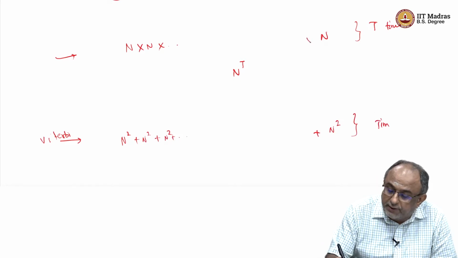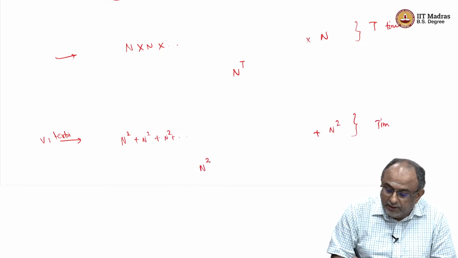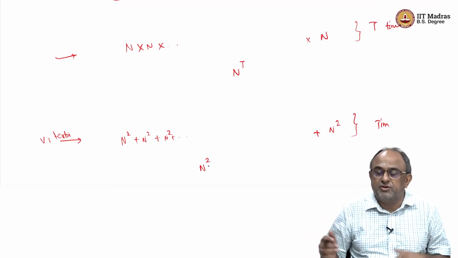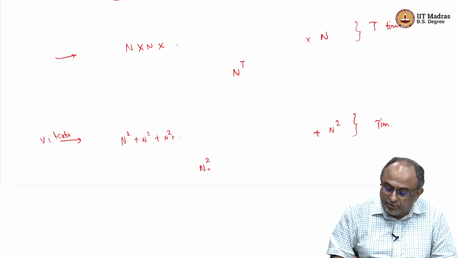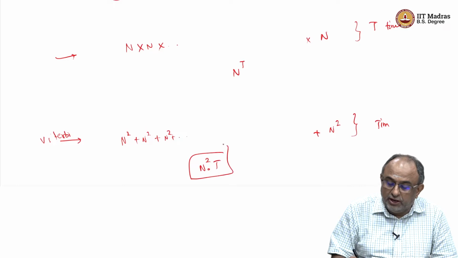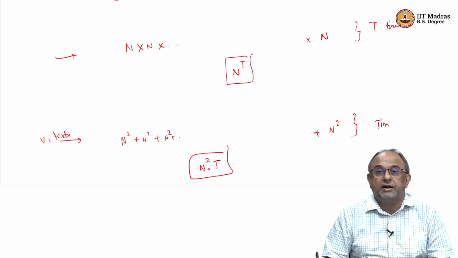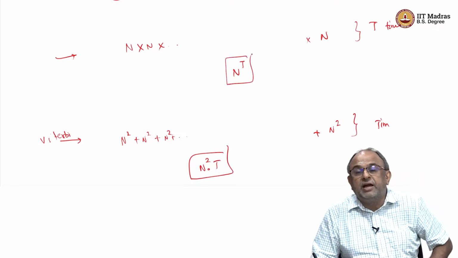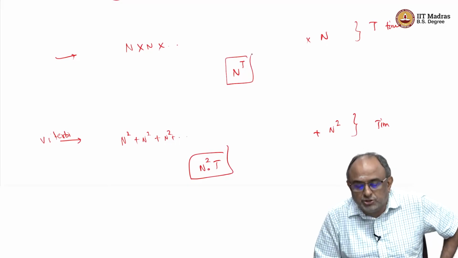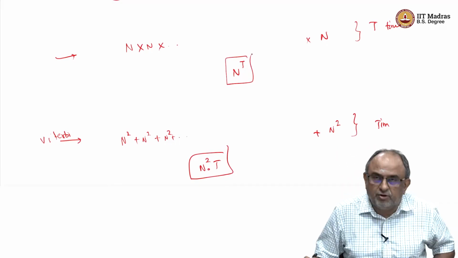Here it is multiplied. Okay. So if I add t times n squared, it will be t times n squared. So it will be n squared t. So n squared t versus n to the power t. So the computational gain is very huge. Okay. And that is the power of Viterbi.